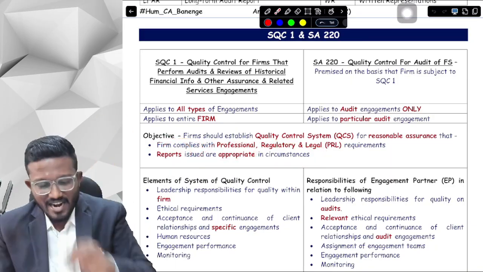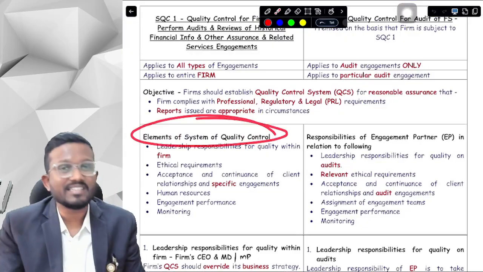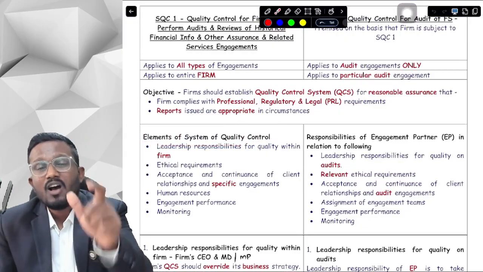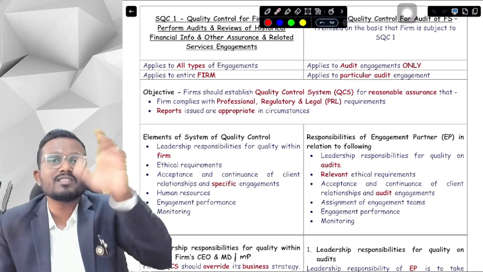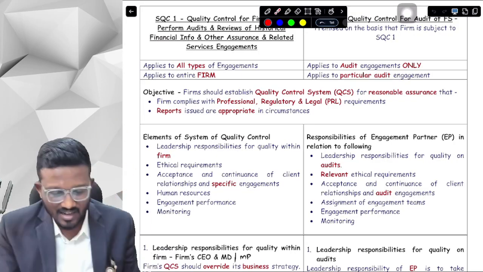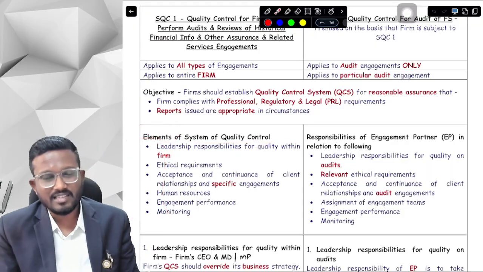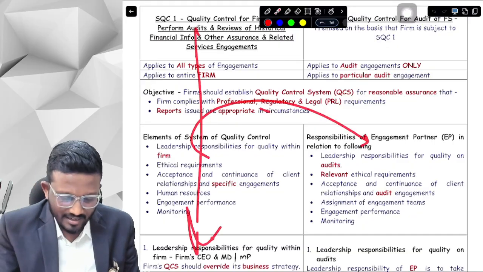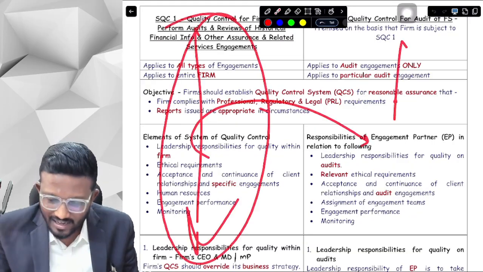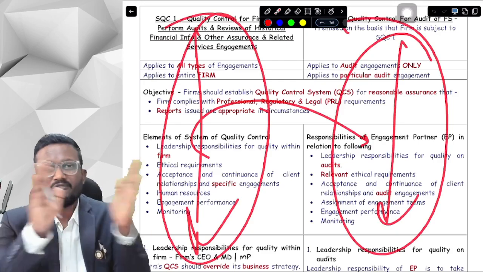Now each of the standards has some quality control system elements. Elements means the things that constitute the quality control system. You can see there are 6 elements of the quality control system. Here is everything about SQC1, and here is everything about SA220. We have bifurcated it table-wise.